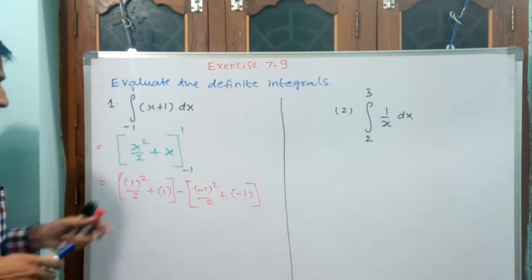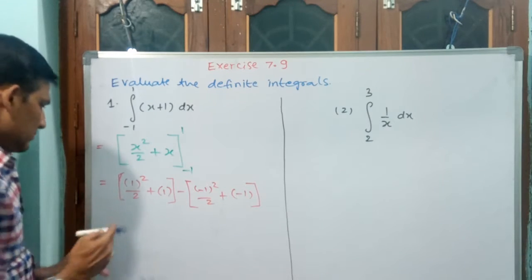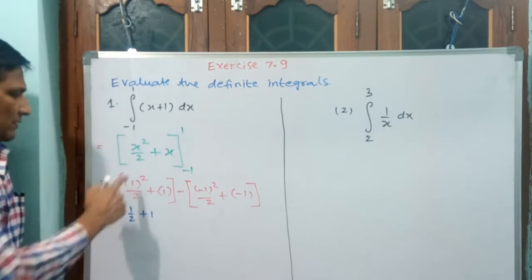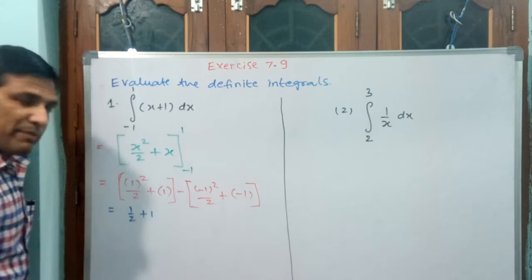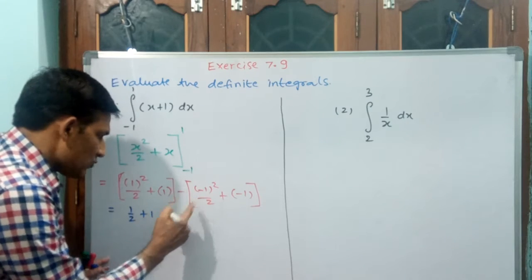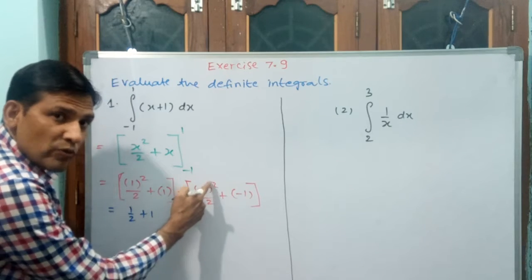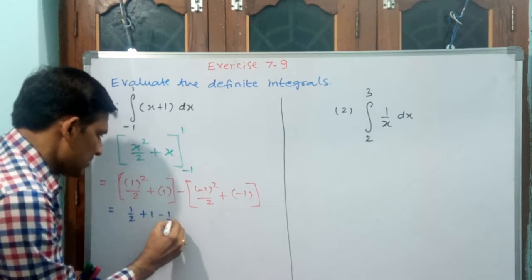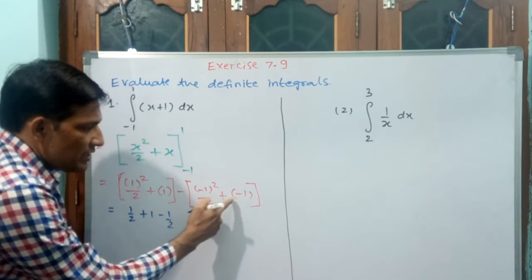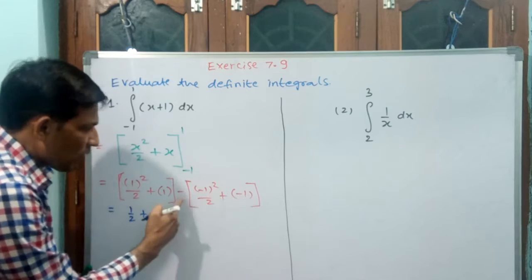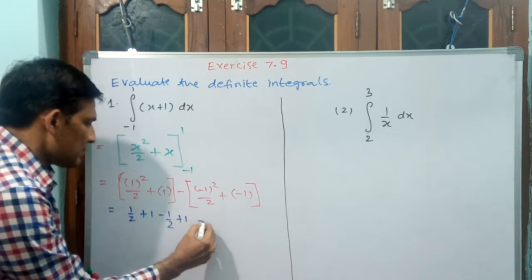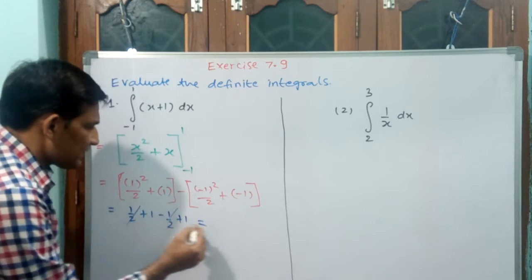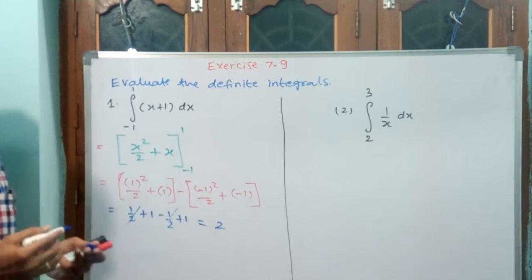Now you see, 1 square is 1 only. You see what I am writing, 1 by 2 plus 1, 1 by 2 plus 1. You open the bracket. If you open the bracket, this is going to become minus, minus 1 square, 1 by 2, but minus 1 by 2. See, here plus minus means minus, but outside minus is there, plus 1. That is equal to 1 by 2 plus 1 by 2, minus 1 by 2 going to get cancelled, 1 plus 1, 2. This is the answer.